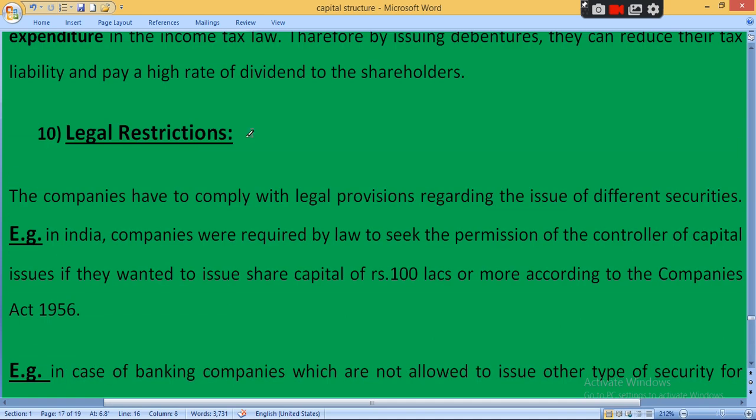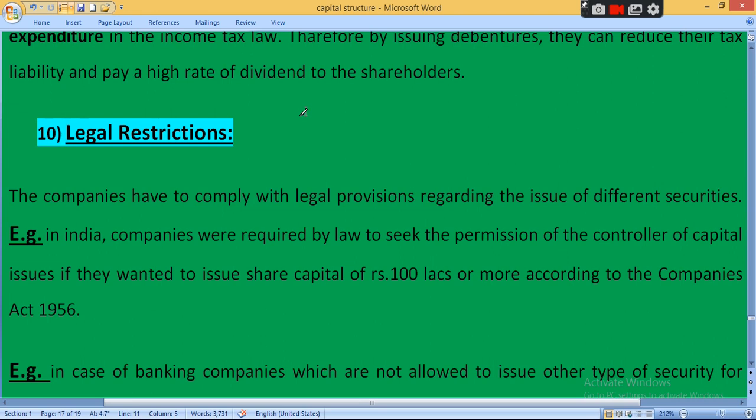Then, legal restriction. Legal restriction means you have to follow the rules and regulations of SEBI. If you issue equity shares, preference shares, bonds, debentures, and if your company is registered with the National Stock Exchange or Bombay Stock Exchange, then you have to compulsorily follow the rules, regulations, terms, conditions, and guidelines of SEBI, Securities and Exchange Board of India. What do you mean by SEBI?